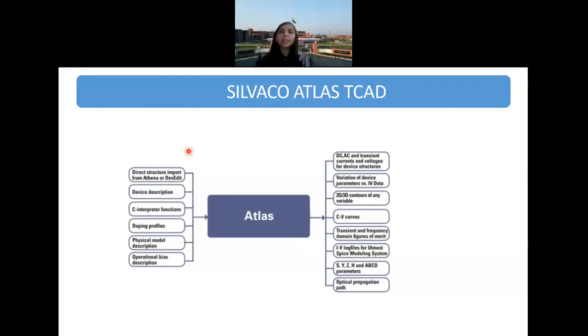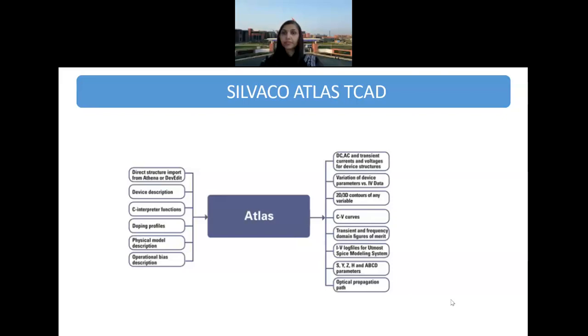It will have some metal, and the metal will have a work function. Then the oxide: what will the oxide have? The oxide will have a dielectric constant. Then the semiconductor: what property should it have?